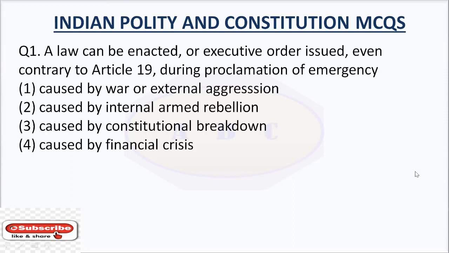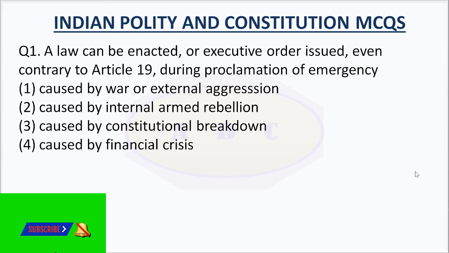Question number 1. A law can be enacted or executive order issued even contrary to Article 19 during proclamation of emergency. Option number 1, caused by war or external aggression.